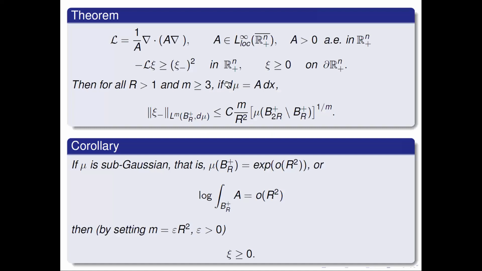So to come back to what we cared about, once more this theorem, the previous theorem, which tells you this.